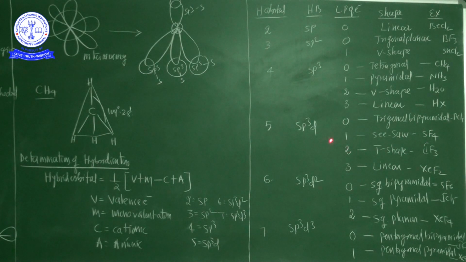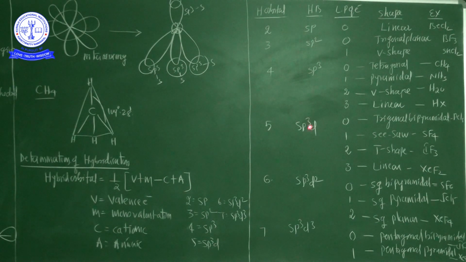The next, if sp3d hybridization with two lone pair of the electron, the shape of the molecule is T-shaped. The best example is IF3, iodine trifluoride. Now sp3d hybridization with three lone pair of the electrons, it is showing the linear shape. So xenon difluoride, XeF2, it's the most important compound.